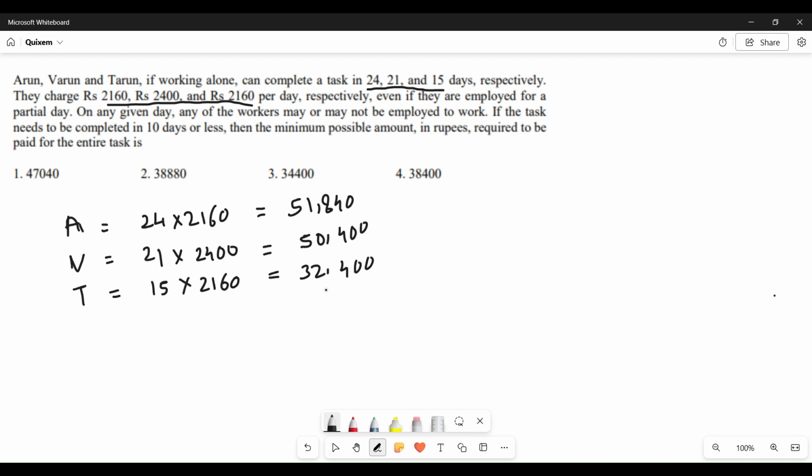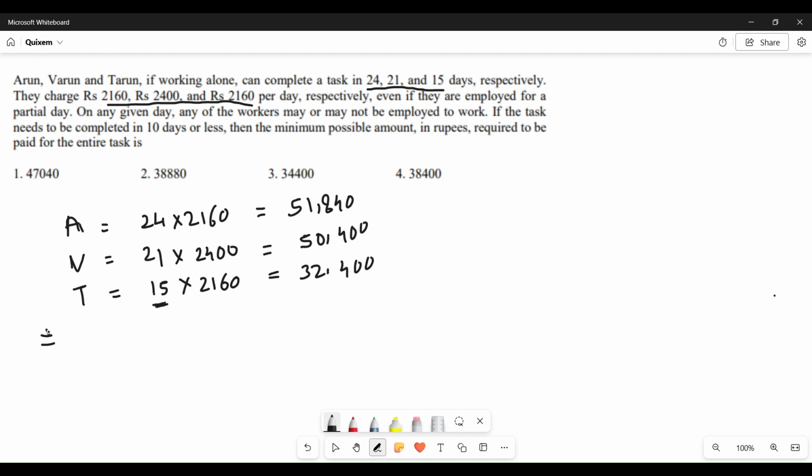amount. So we could employ only Tarun, but we also have a condition that it needs to be completed within 10 days. And if we only employ Tarun, it will take 15 days. So what should we do in this case? We'll employ him for the maximum number of days possible, that is 10.